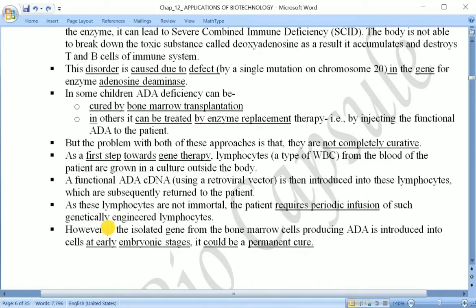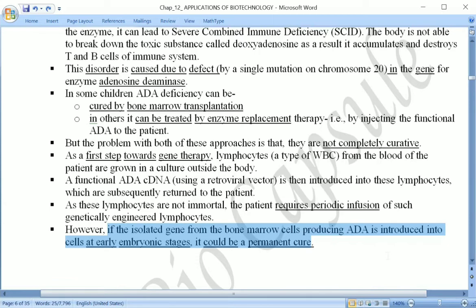Just have a look at this last point: if an isolated gene from bone marrow cells producing ADA is introduced into cells at early embryonic stages, it could be a permanent cure. That means the gene for ADA, the ADA cDNA we discussed, is isolated from the bone marrow cells and then introduced into the cells at the embryonic stage, so this may lead to a permanent cure.